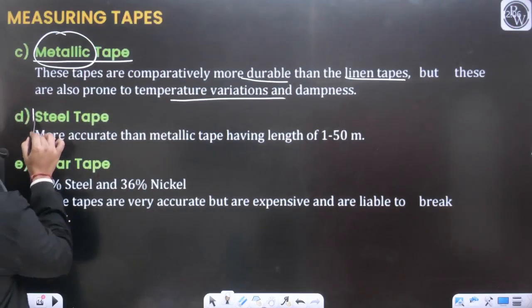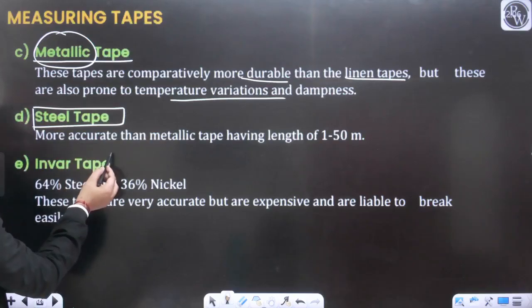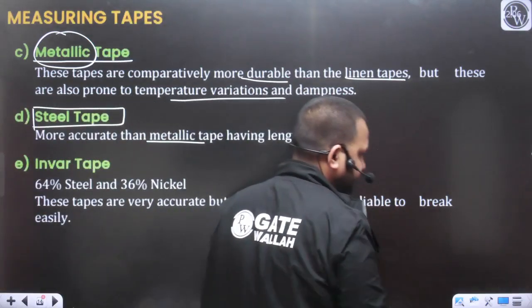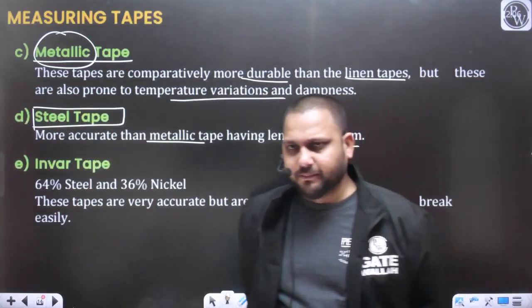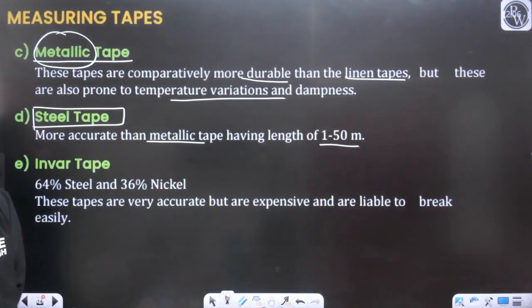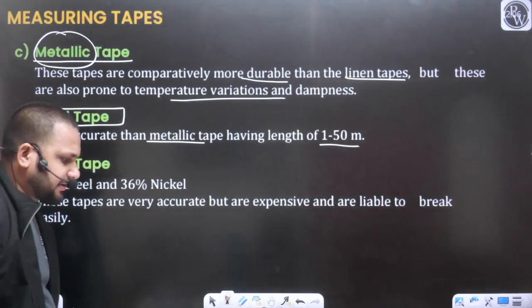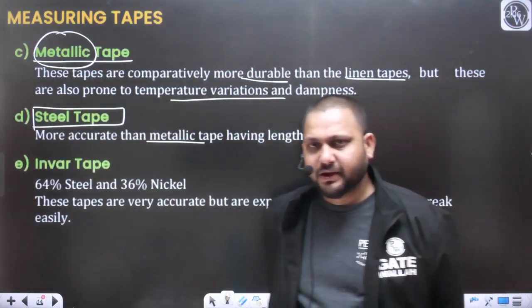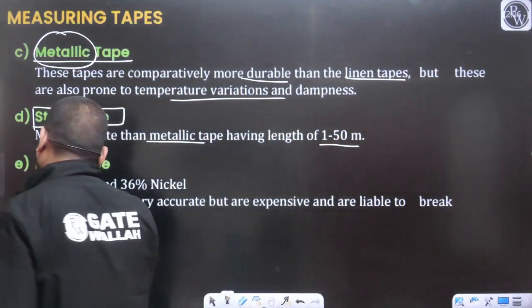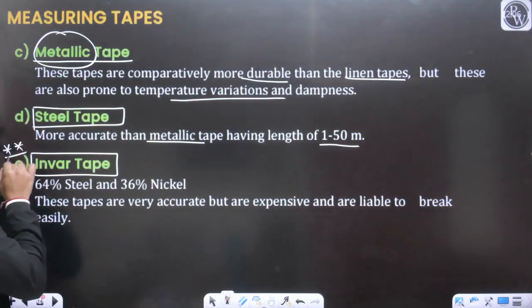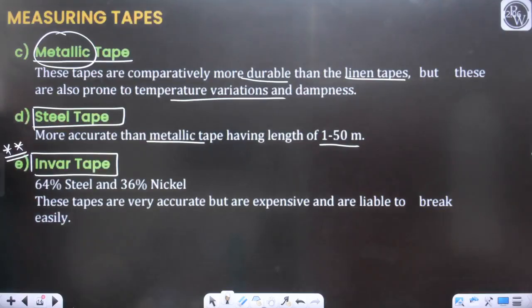Next tape is the steel tape. These are more accurate than the metallic tape. Steel tapes are available in lengths of 1 to 50 meter and they are more accurate and more durable as compared to the metallic tape. We have the best tape for linear measurement, which is going to be the invar tape.